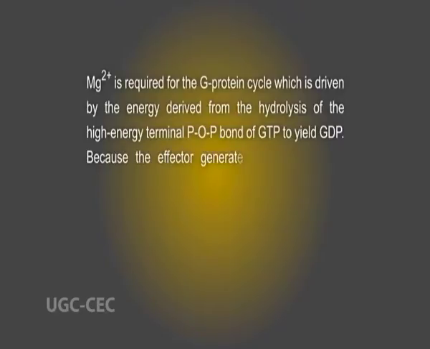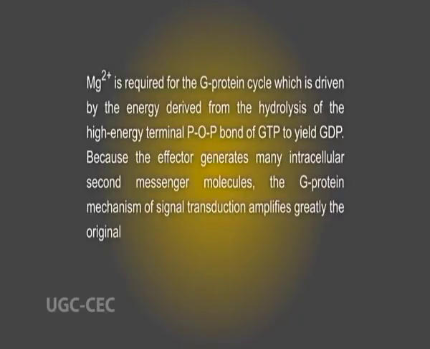The latter is again free to interact with another hormone-coupled receptor molecule and start another cycle. This coupling cycle is repeated, with the G protein alpha subunit shuttling between receptor and effector molecules, until the hormone dissociates from its receptor or is internalized and degraded. Magnesium ion is required for the G protein cycle, which is driven by the energy derived from the hydrolysis of the high-energy terminal phosphoanhydride bond of GTP to yield GDP.